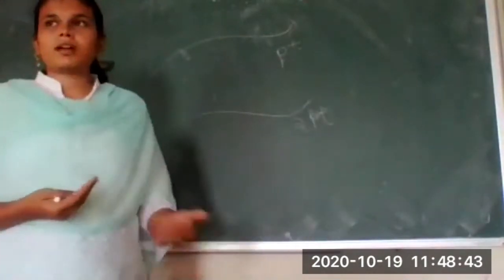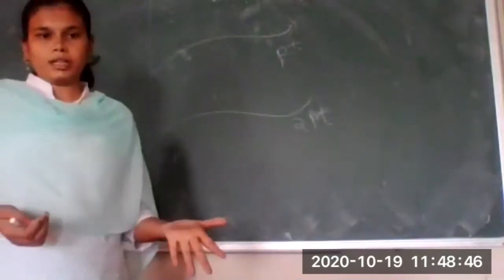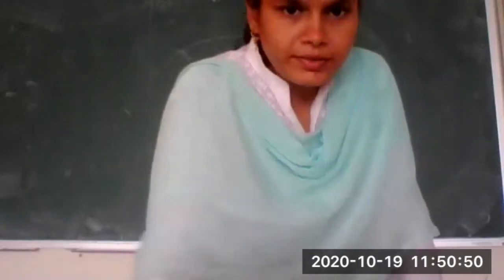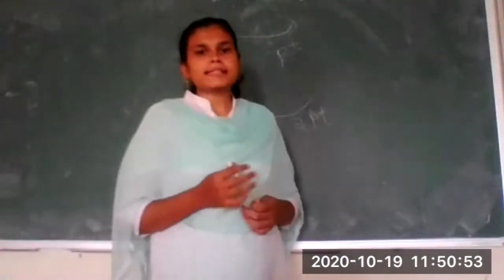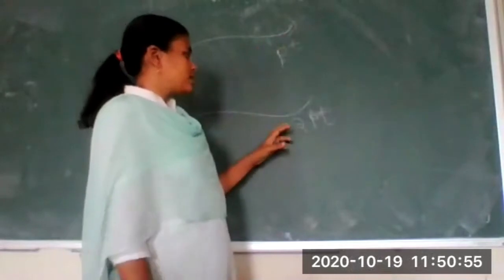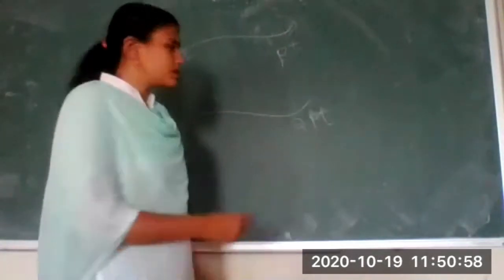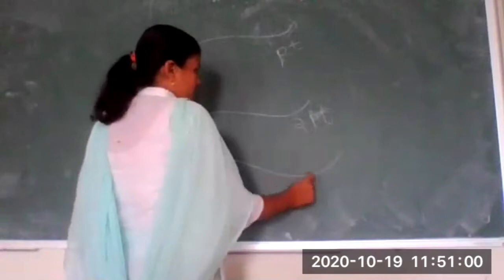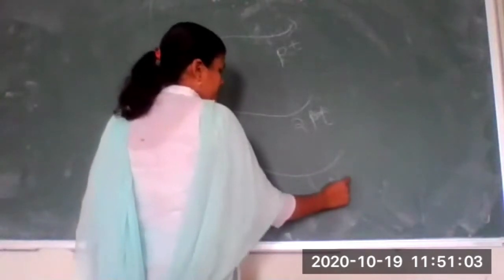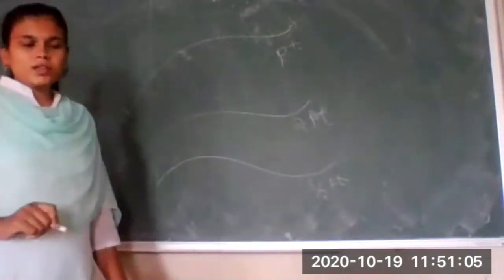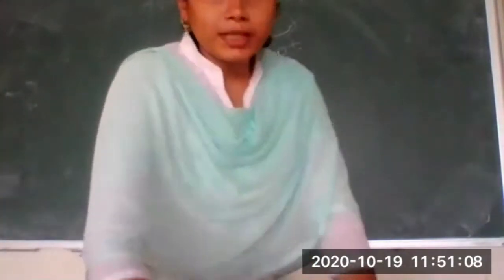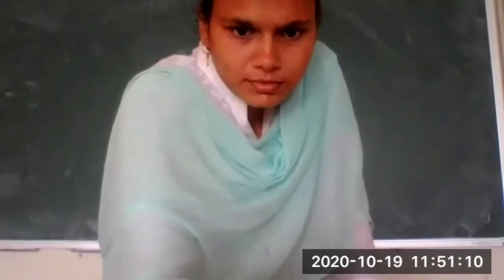Just like when you are traveling from the stand to the university, everyone will not have the same speed. Suppose the speed is p of t, another will travel with 2 times p of t. Someone may travel with half the speed of p of t. So every time we will get some different speeds.